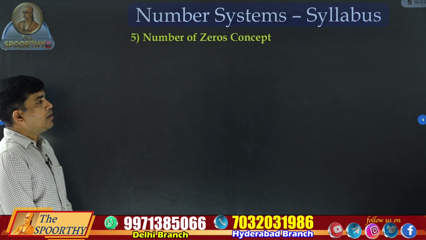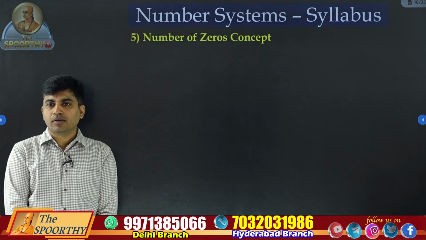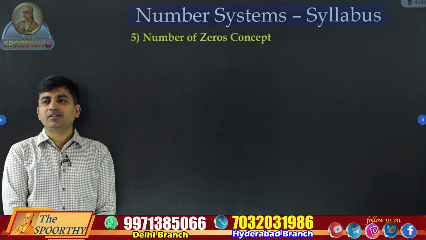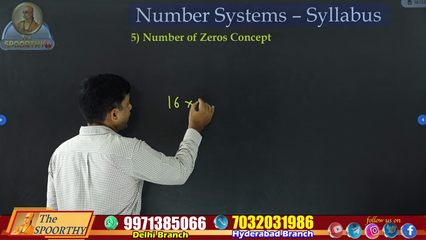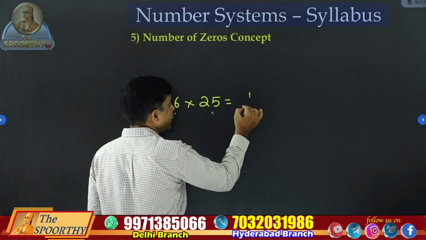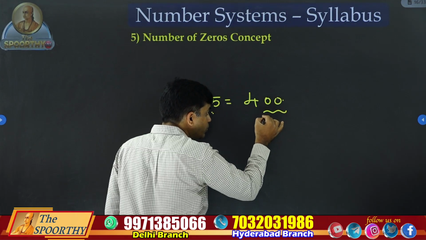Next chapter, the fifth one, is called the number of zeros concept. This is also very, very important. What is this number of zeros? For example, 16 into 25, these two numbers multiplied. What is the multiplication? Here it is 400. This has the last two zeros.